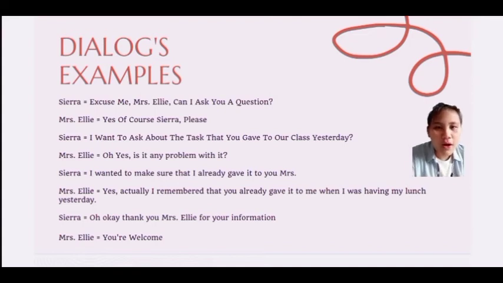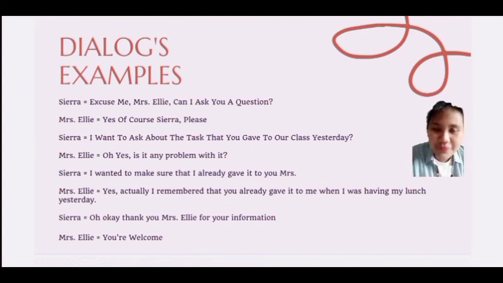Okay, now I will explain a little bit more about past continuous tense through dialogues. Dialogue example between Sierra and Miss Ellie. Excuse me, Miss Ellie, can I ask you a question? Yes, of course, Sierra, please. I want to ask about the task that you gave to our class yesterday. Oh yes, is there any problem with it? I want to make sure that I already gave it to you, miss. Yes, actually, I remember that you already gave it to me when I was having my lunch yesterday. Oh, thank you, Miss Ellie, for your information.